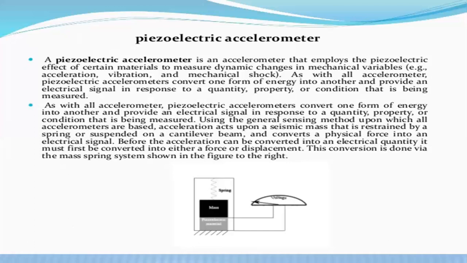Electrical energy is converted into mechanical energy through the piezoelectric effect. The energy is transferred into another form, and that other form of energy is measured as the dynamic changes in mechanical variables such as acceleration, vibration, and mechanical shocks.